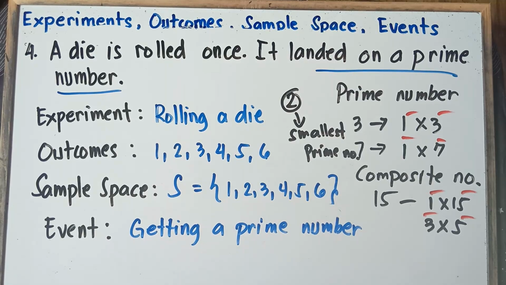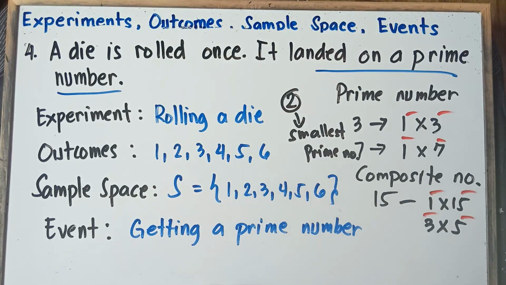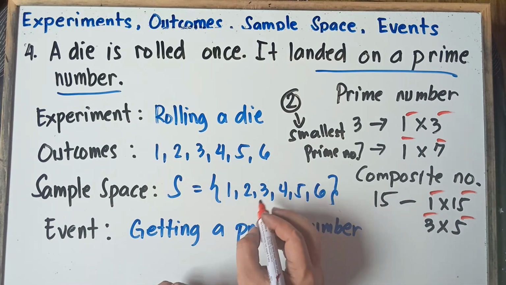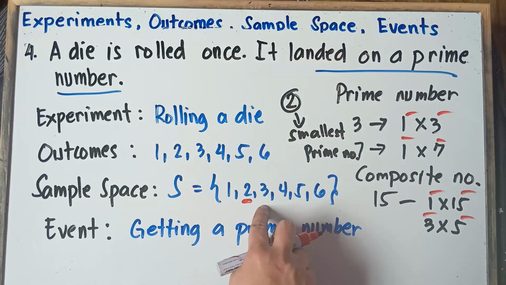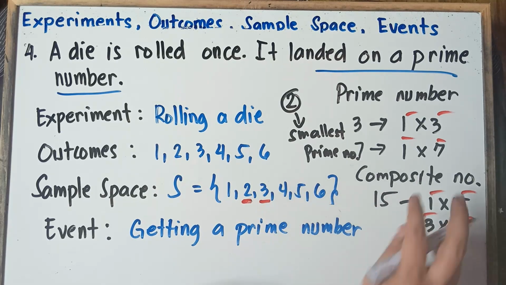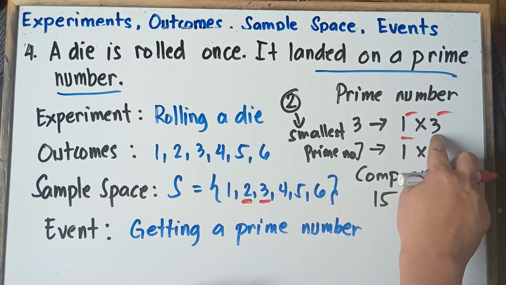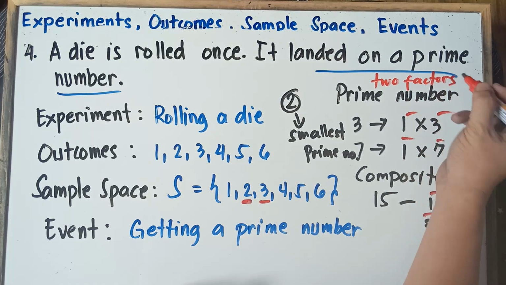Alright, so let's check this one. 1 is not a prime number, class. Once again, the smallest prime number is 2. So therefore, we start with 2. 2 is included. How about 3? Is 3 a prime number? Yup, 3 is a prime number because the factors of 3 are only 1 and 3. 2 factors. Once again, that's a prime number, 2 factors only: 1 and the number itself.